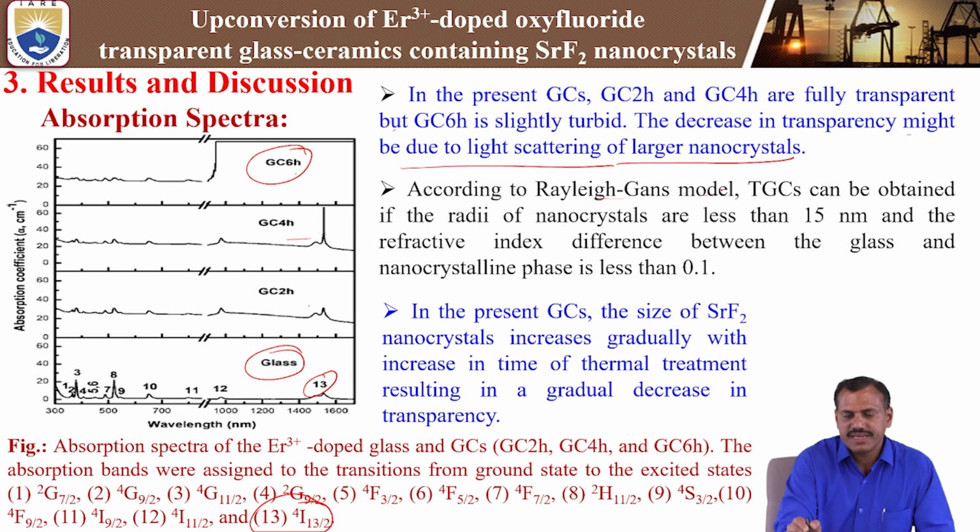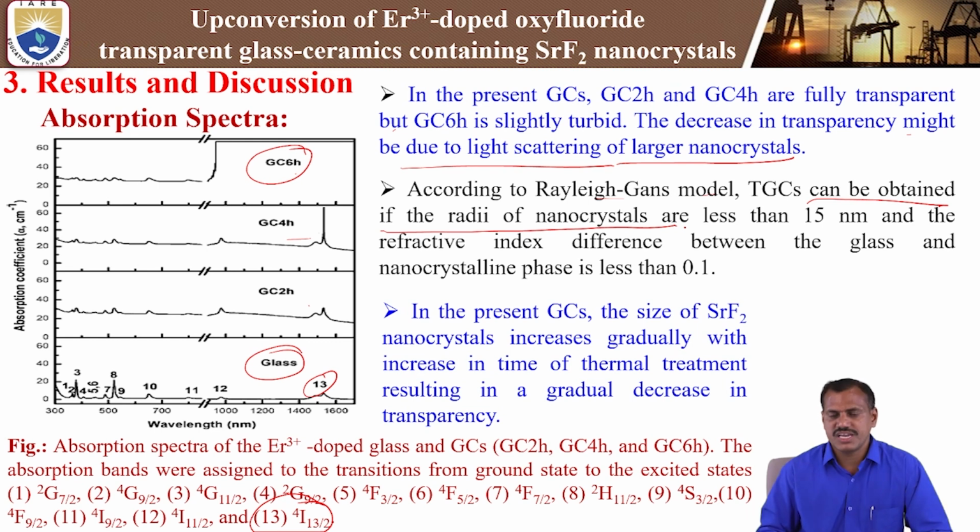According to the Rayleigh-Gans model, transparent glass ceramics can be obtained when the radius of the nanocrystals is less than 50 nanometer. When transparent nanocrystals form in the glassy matrix, the radius of the nanocrystal should be less than 50 nanometer.